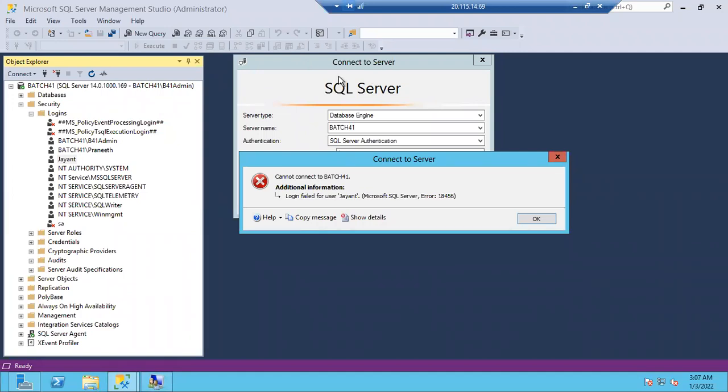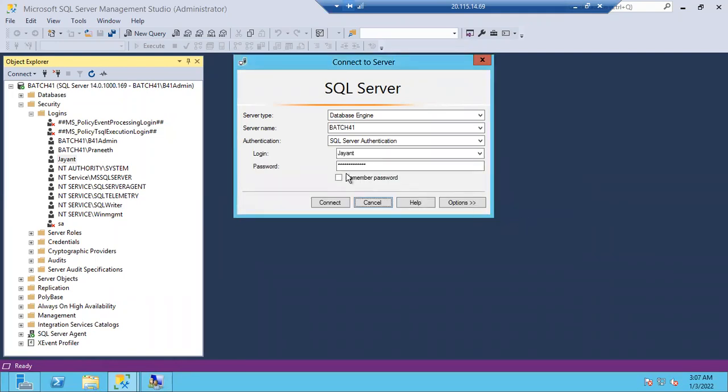Batch 41 is only used for Windows logins, not required in the username section. See here, you see the Windows logins batch 41/Pranit, batch 41/B41 admin. For Jayant, there is no batch 41, there is no computer name, right? Agree? So no need to give batch 41, but still we are getting the error.